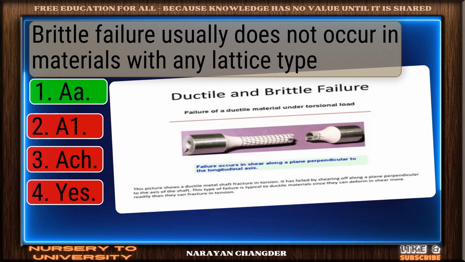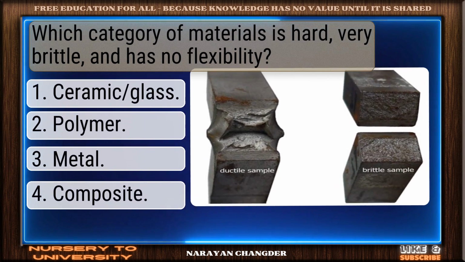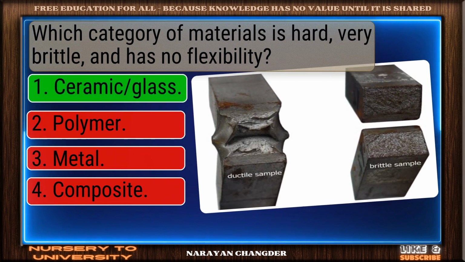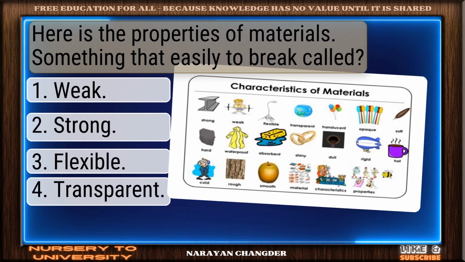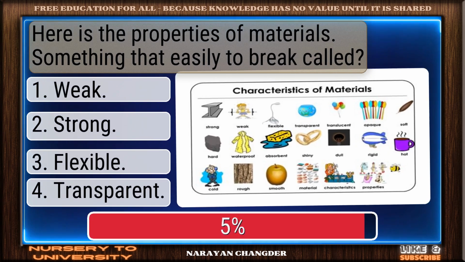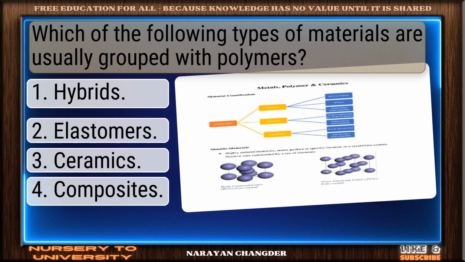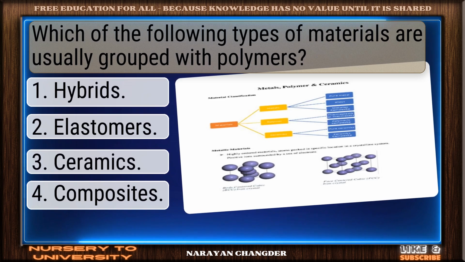That's it. Which category of materials is hard, very brittle, and has no flexibility? Logical choice, ceramic glass. Here is the properties of materials. Something that easily to break called... weak. Which of the following types of materials are usually grouped with polymers?